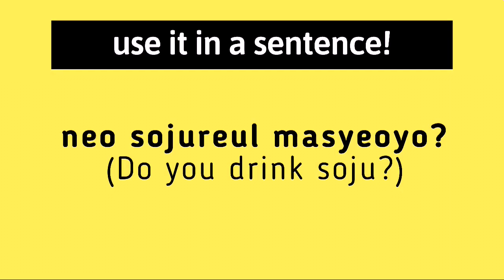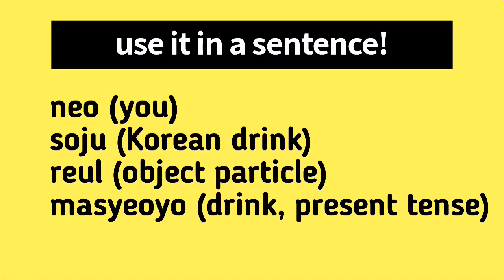Let's use Masida in a sentence. No soju를 마셔요. This sentence means, do you drink soju? Let's learn the meaning of each word in the sentence. No means you. It pertains to the person you talk to.